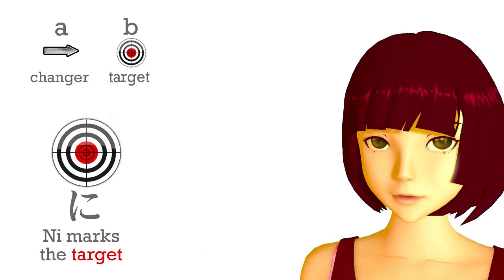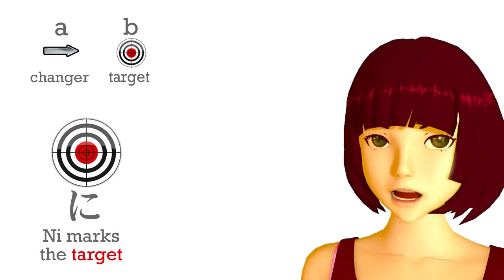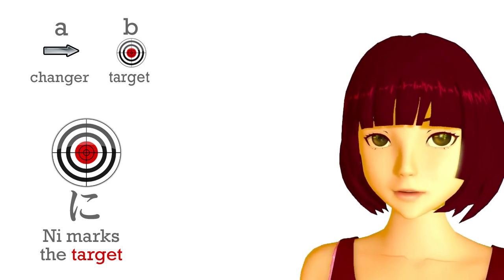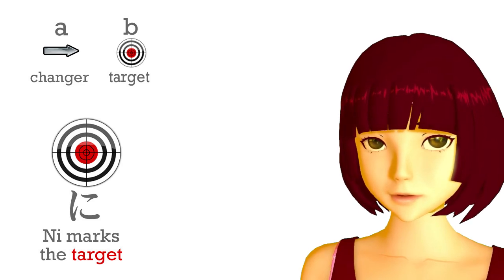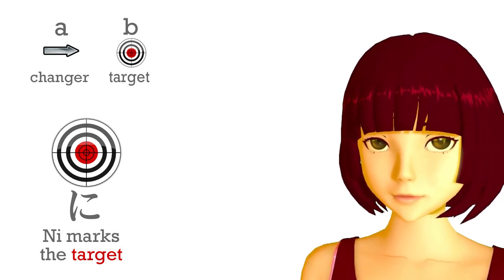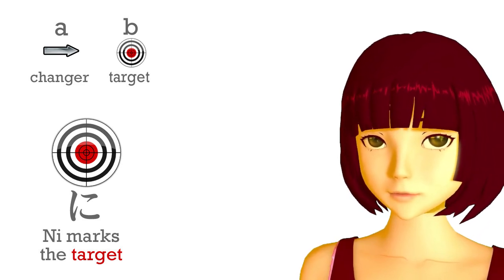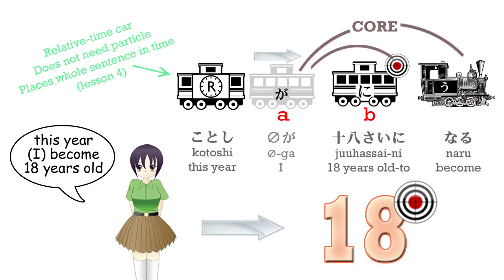Now, you may be thinking, how often do people turn into frogs these days? Now, granted, it isn't very often. However, this is a very important thing to learn, because there are various more everyday things that turn into other things, and also we use this form of expression much more in Japanese than we do in English. For example, kotoshi juuhassai ni naru.